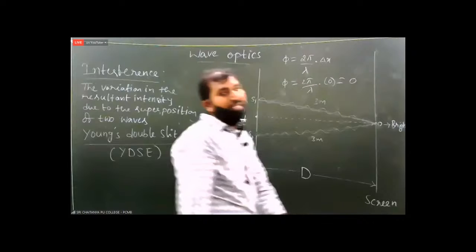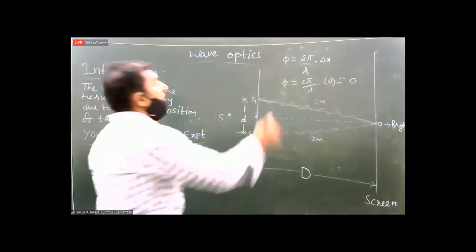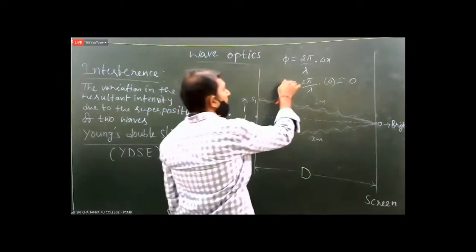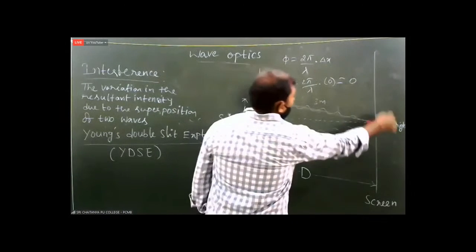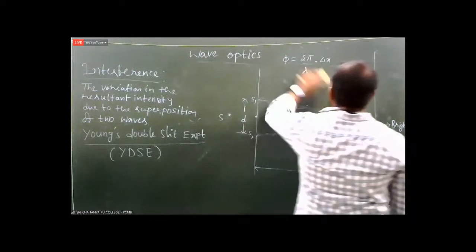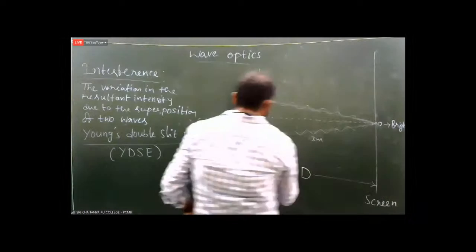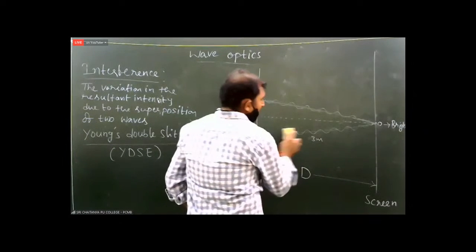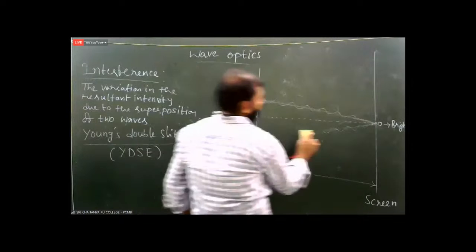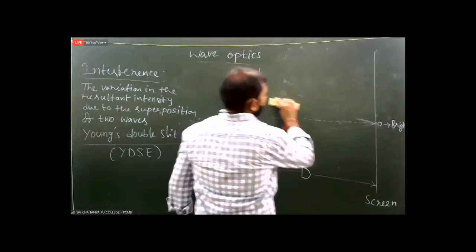One condition is there for brightness: to get a bright band, the phase difference between the two waves should be 0. That's why, on the screen at a point exactly opposite to the midpoint of S1 and S2, you will always get brightness.